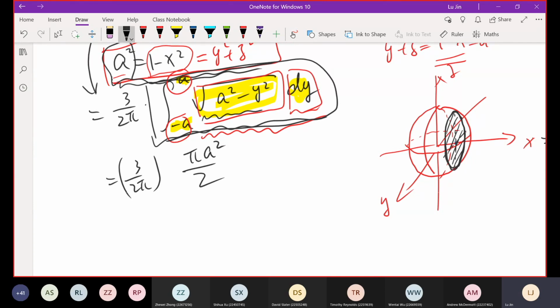So we just divide the total area of the big circle by 2 to get half the area. This gives us 4 pi. Pi is cancelled, and then the result is 3a squared over 4.